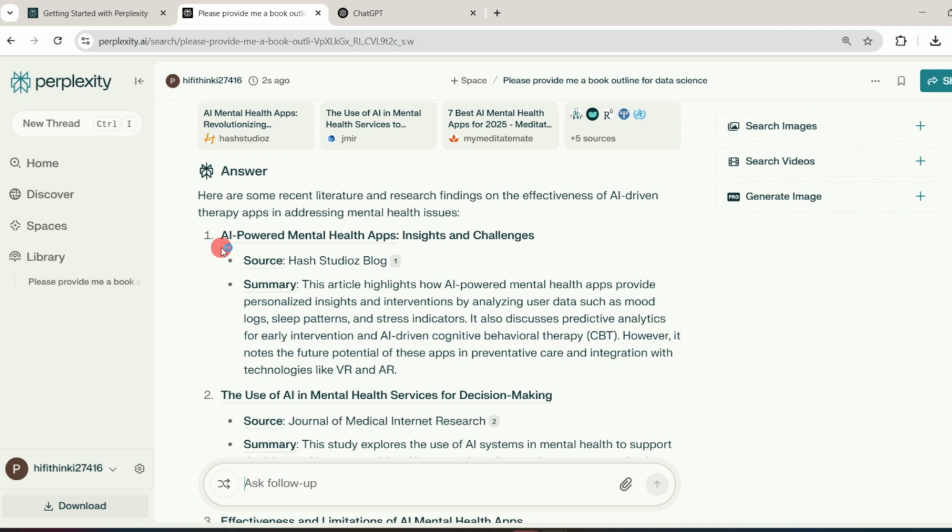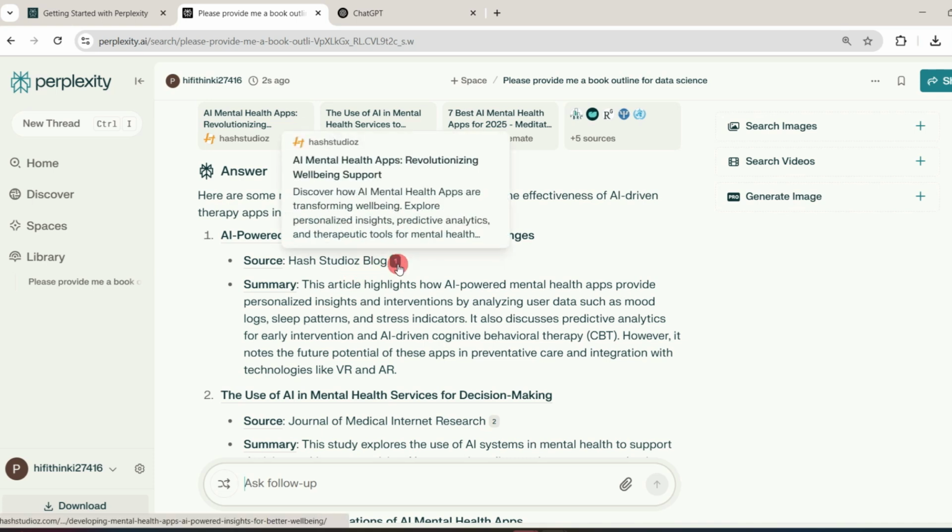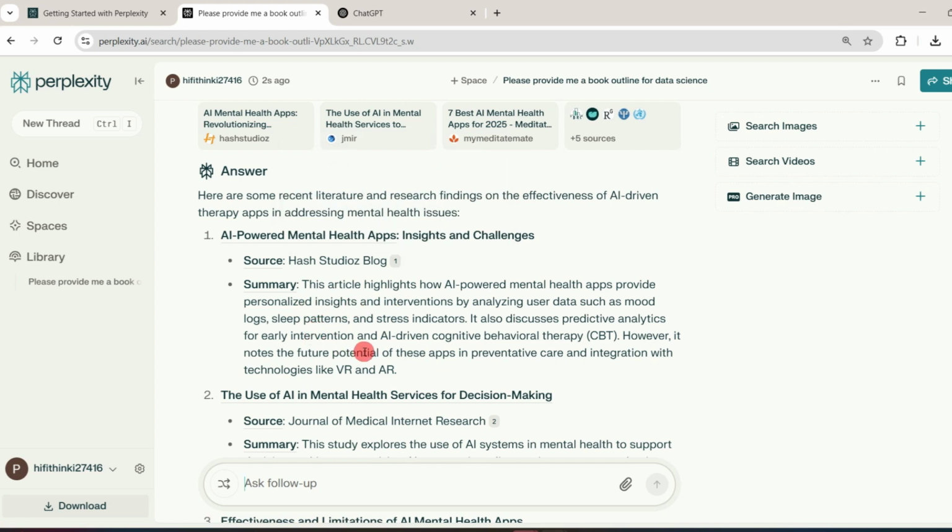First answer, it has given us AI-powered mental health apps, insights and challenges. Sources, Hash Studios blog. It has also provided us the source from where this text has been fetched. That means this tells us the source of wherever the text has been taken from and where it came from. So Perplexity has provided us the answer in a summarized way.